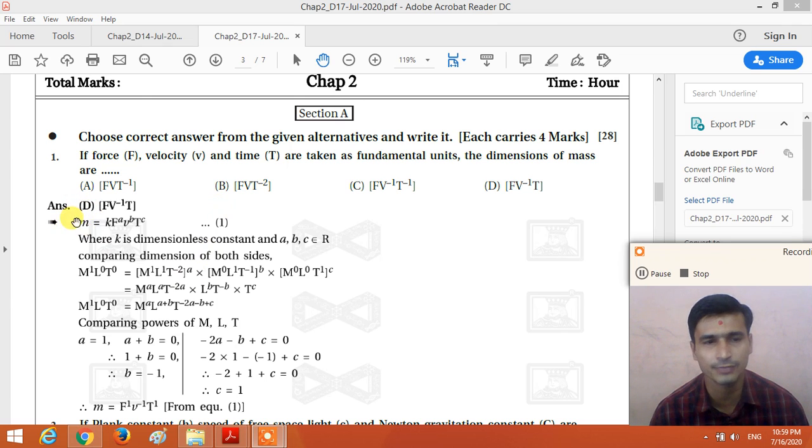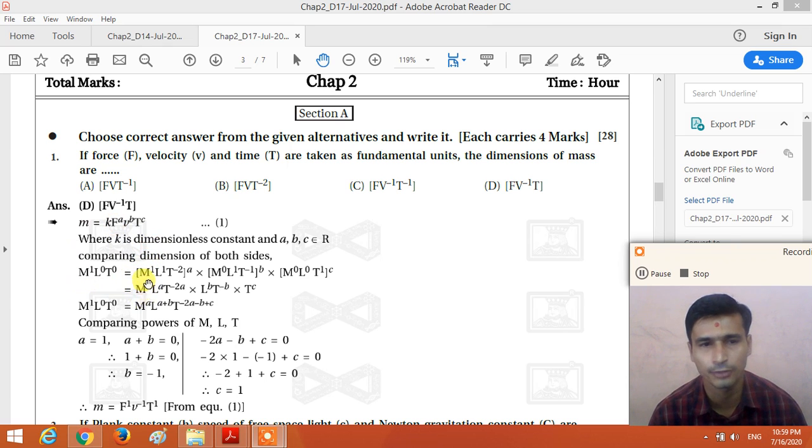So here the first physical quantity is the mass. What is the dimensional formula of mass? Yes, M1 L0 T0. So the dimensional formula of mass is M1 L0 T0. The second one is the force. What is the dimensional formula of force?